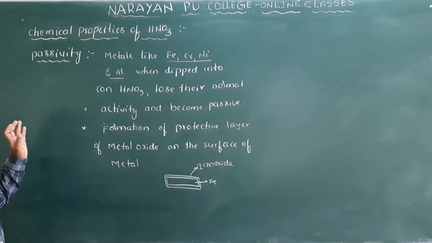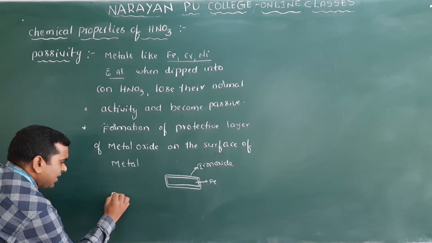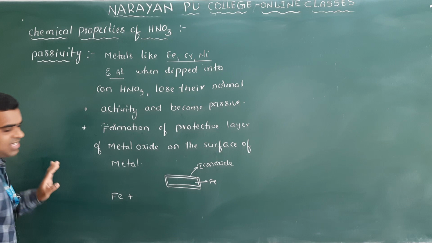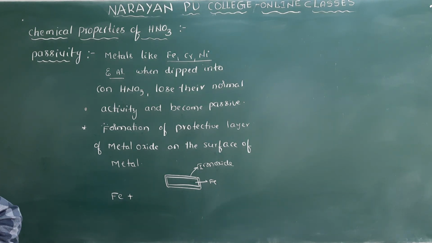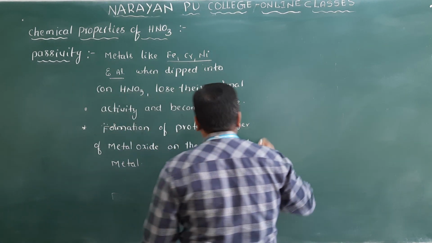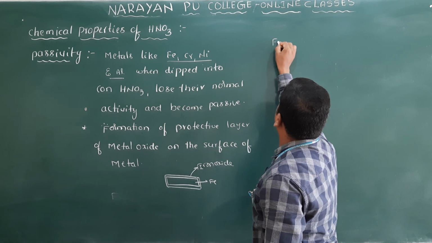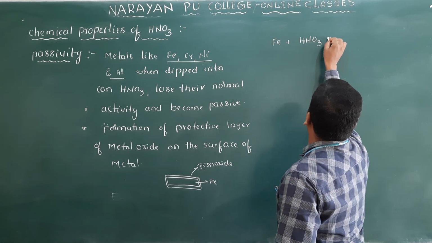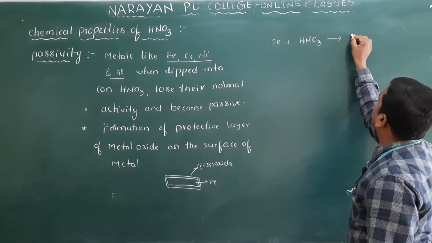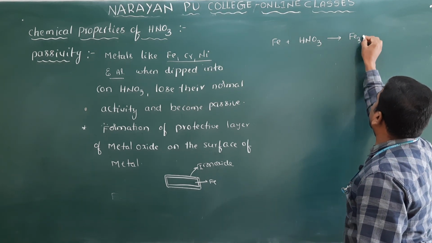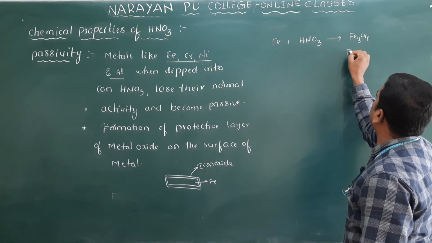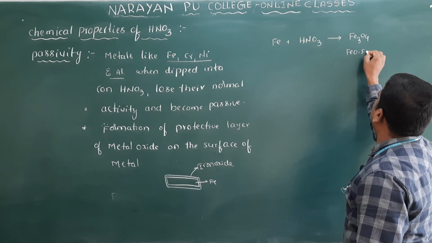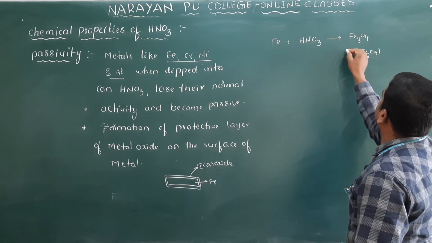If I write a simple example, take the equation: iron plus concentrated HNO3. What you will get here is iron oxide, Fe3O4. It is a mixed oxide, like FeO and Fe2O3. We will call it a mixed oxide.